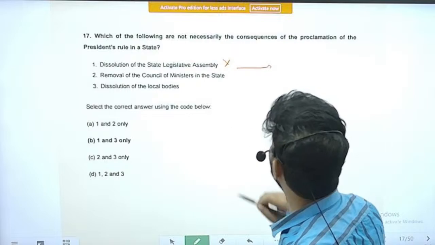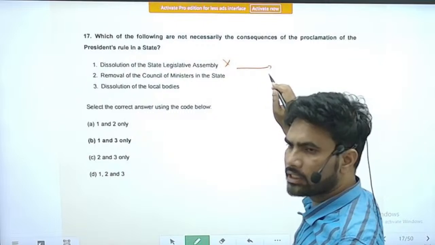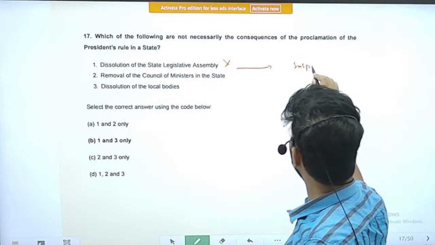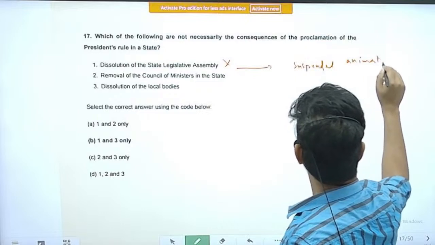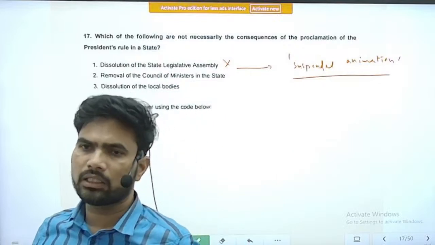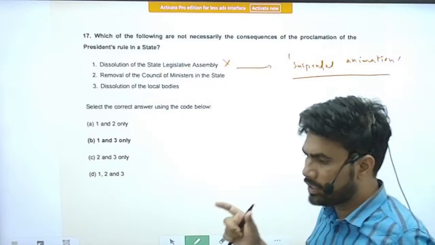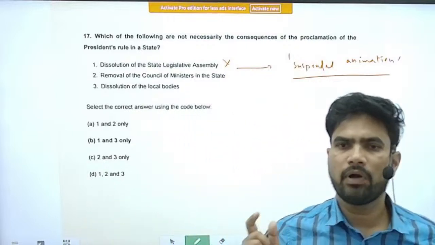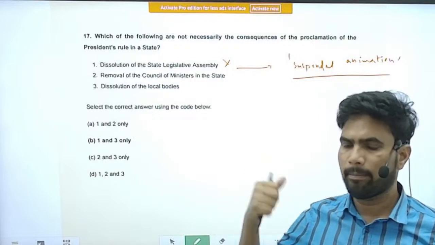But once the President's rule is imposed in a state, this state legislative assembly will be kept in a position that is called suspended animation. Suspended animation means it will be there, the house will be there, but it will not act, right? The house will not be dissolved, but it will not have any functions to do. All the functions will be transferred to Parliament, right?